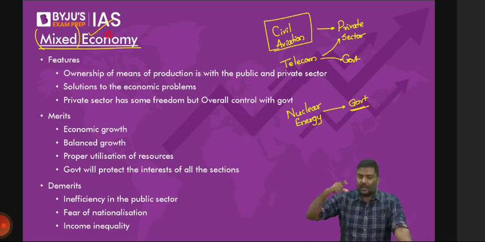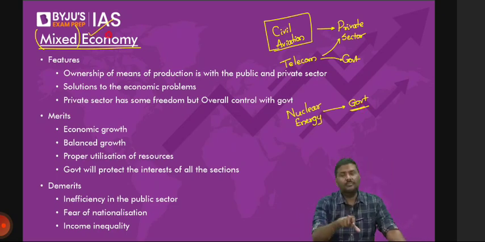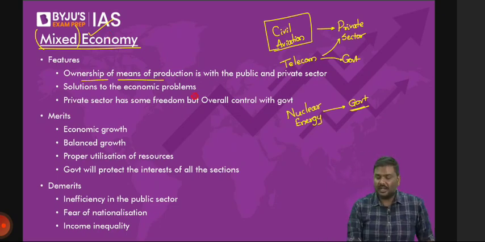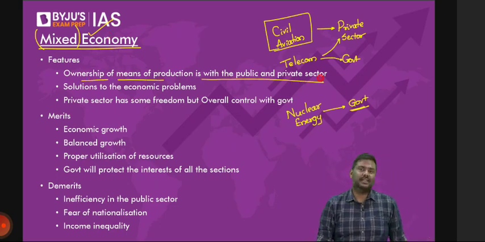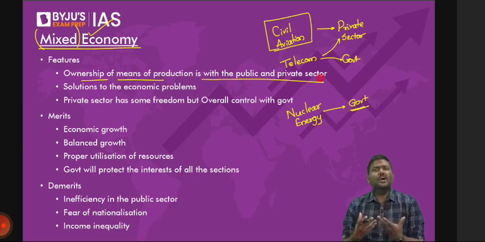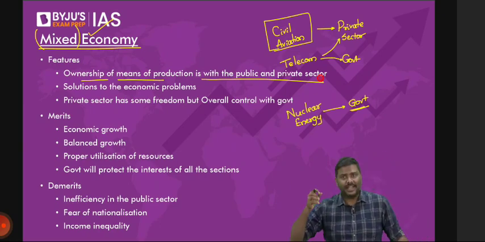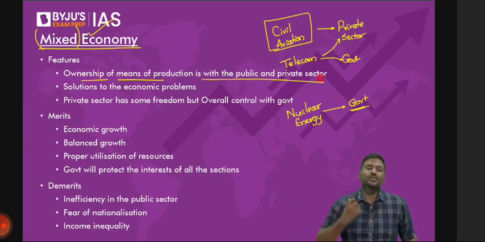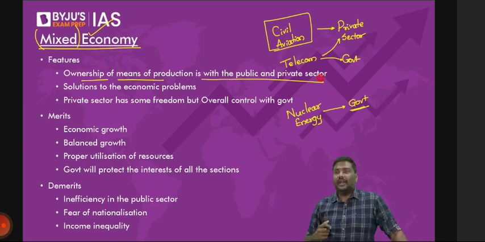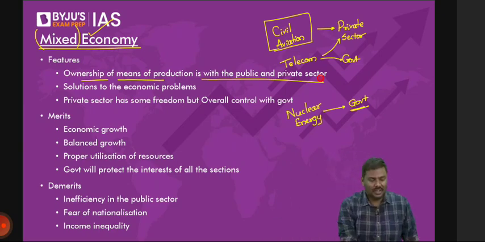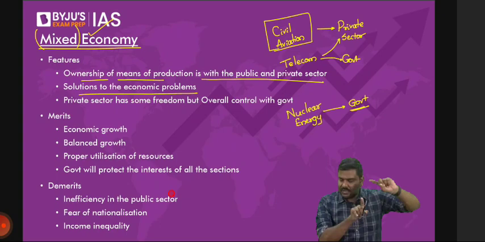In the context of India, from 1948, we have introduced the model of mixed economy. So ownership of means of production is with both private sector as well as public sector. Public means government here. And this model, why do we adopt it? Because we want to ensure whatever are the problems of the economy are addressed. Problems of the economy means what? Who should produce the goods? What kind of goods should be produced? How many goods should be produced, etc. So the solution will be provided by both government as well as the private sector to the economic problems.